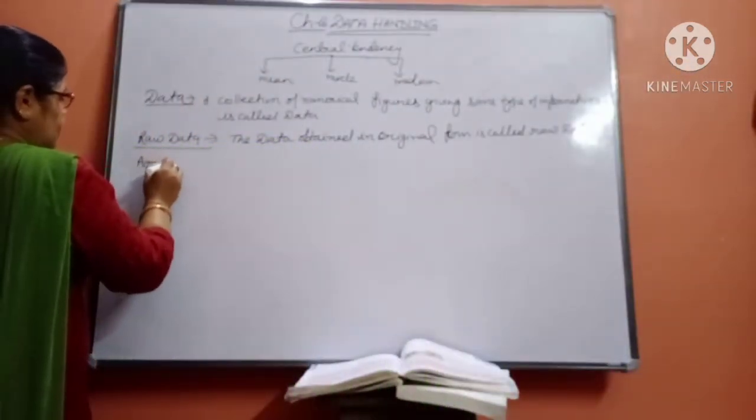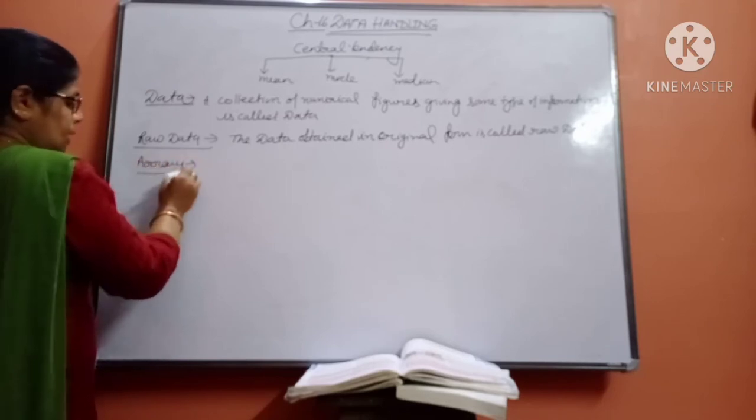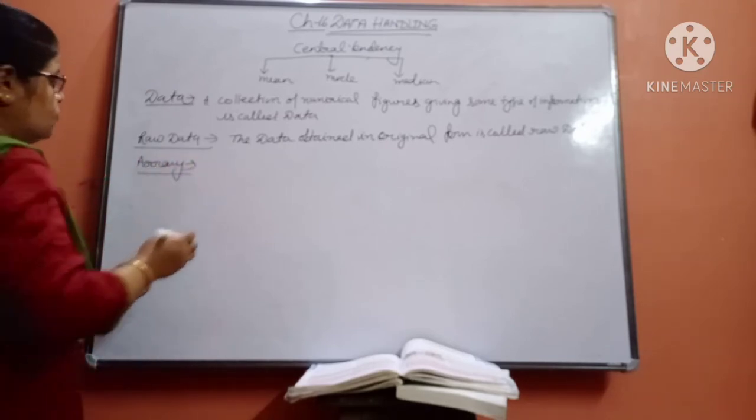Array means arranging the data in ascending or descending form.